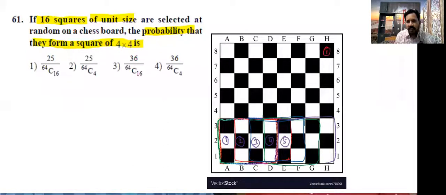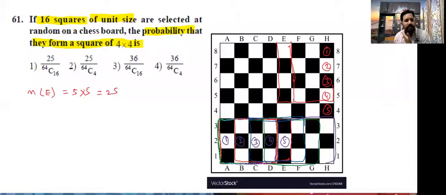That means these four squares. Like that, 1, 2, 3, 4, 5. Horizontally 5 possible, vertically 5 possible. Now finally, n of e is equal to 5 into 5. How much?